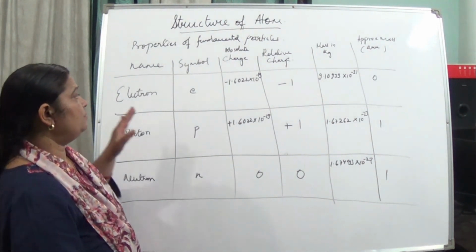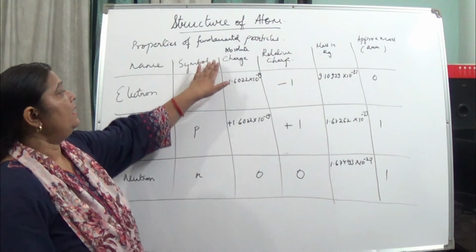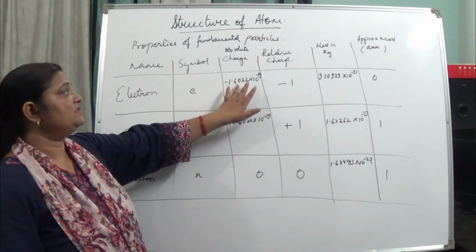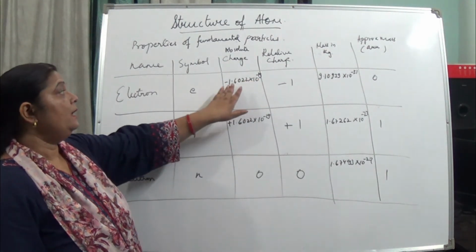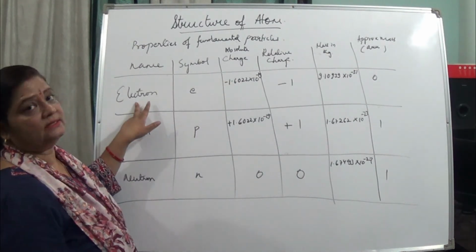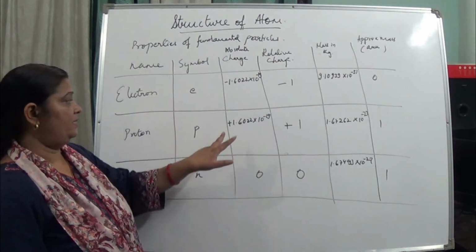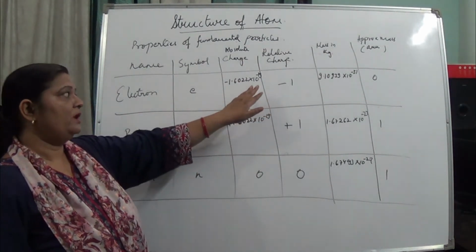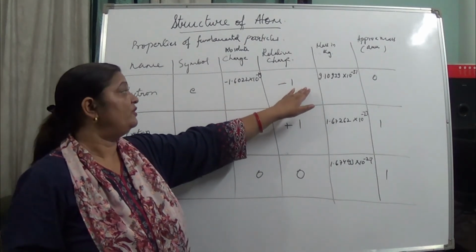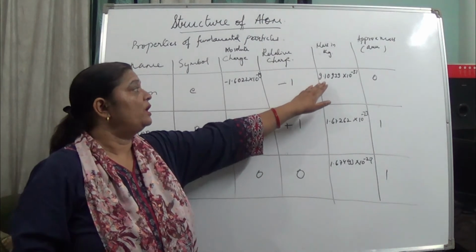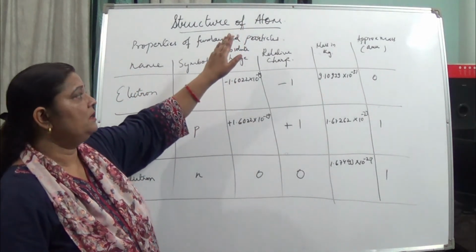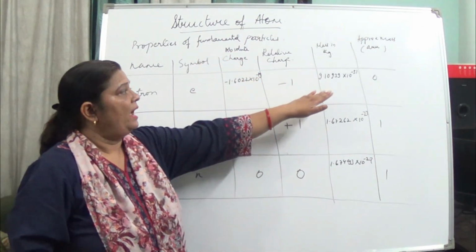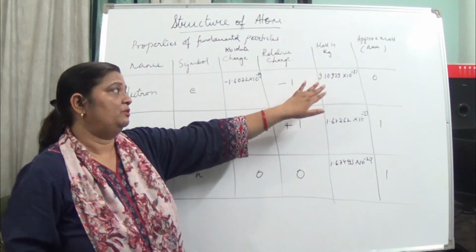If we are taking the electron, the symbol of electron is small e. Its absolute charge is minus 1.6022 into 10 to the power minus 19. Minus here we are writing just to symbolize the electron. While doing the calculation, we will not be writing minus or plus over there. The relative charge of electron is negative 1. Its mass is 9.10939 into 10 to the power minus 31, which is a very small value, and approximately it becomes negligible, so that is 0.